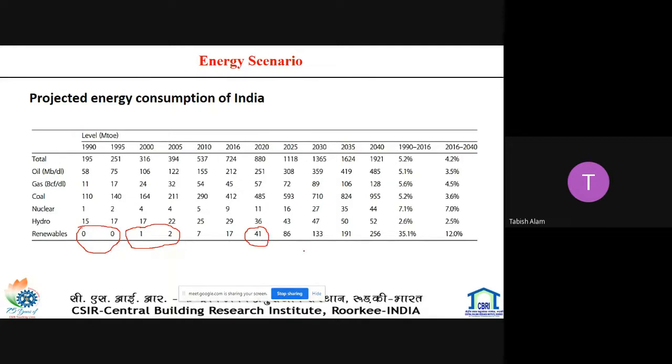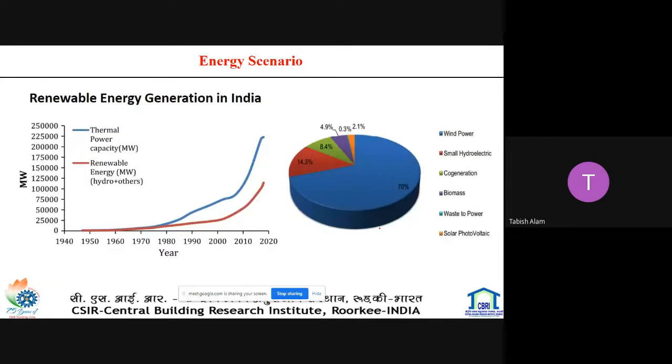It has been projected up to 2040 to be 256. Renewable energy generation in India has reached, as we can see from this graph, and renewable energies also follow the same trend, because the government has initiated policies that we have to utilize more and more renewable energy.